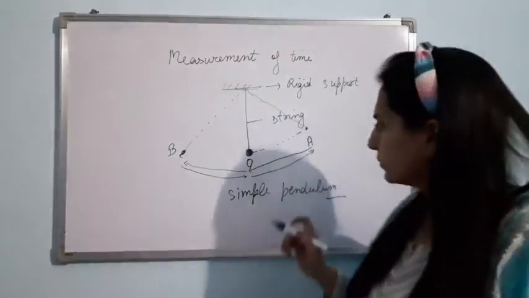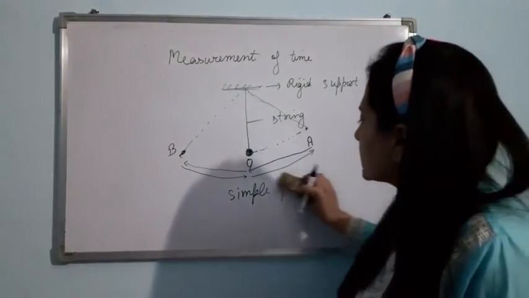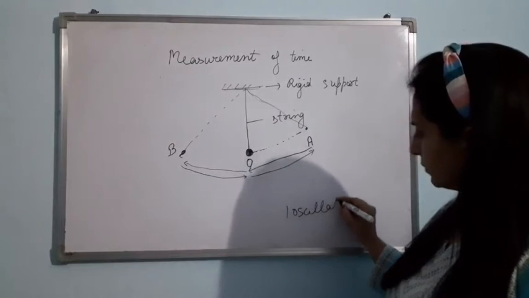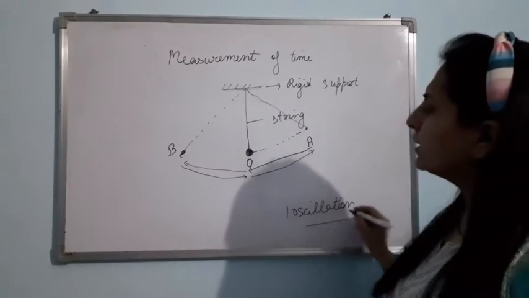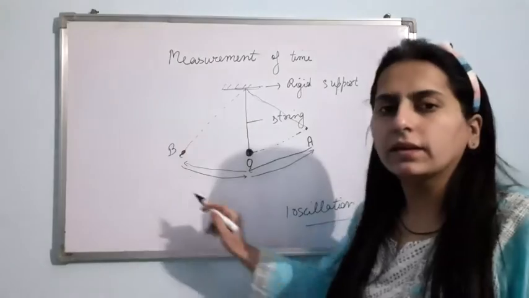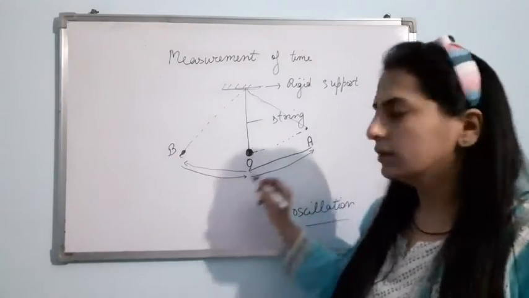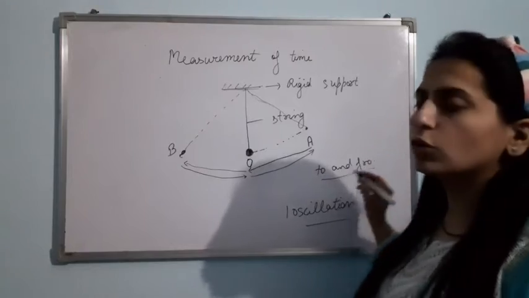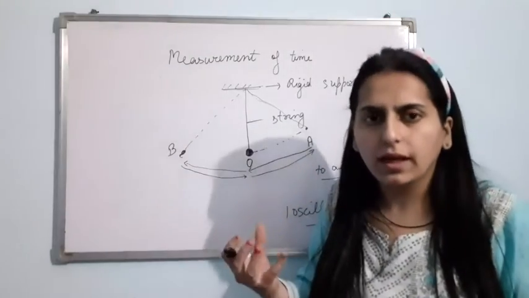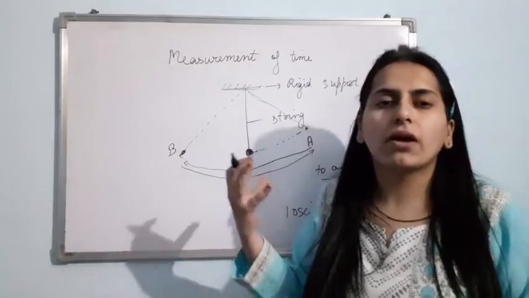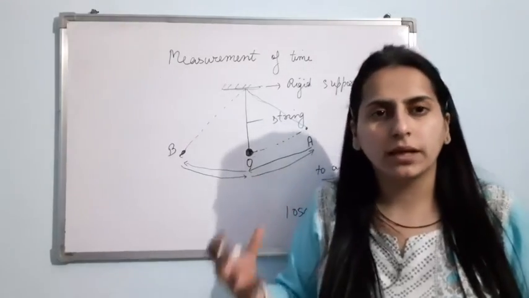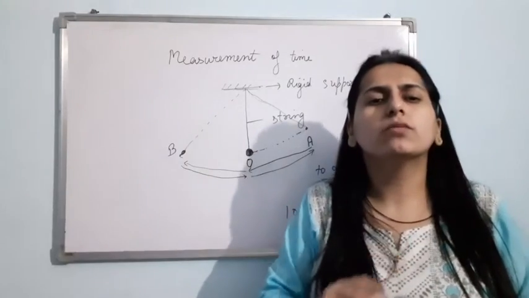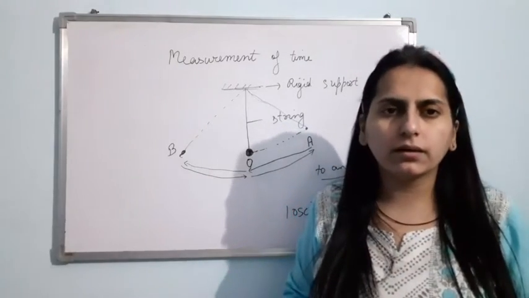Okay, now let us understand what is one oscillation. When you leave the pendulum, it will move freely from one end to the other. This to and fro motion is oscillatory motion or periodic motion, as it is repeating itself after a fixed interval of time. Am I clear? So it will move like this. You have seen the motion of a pendulum. Am I clear?